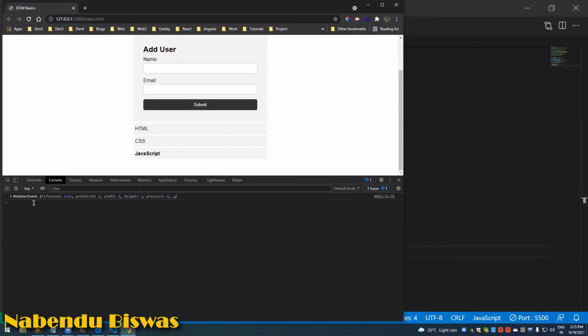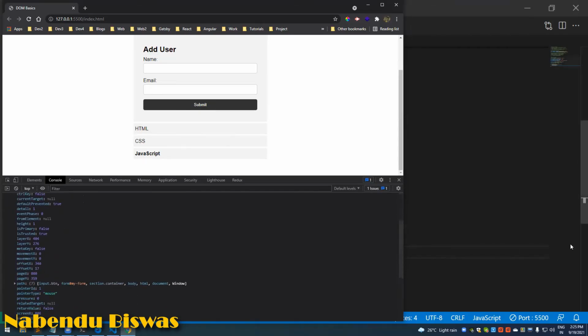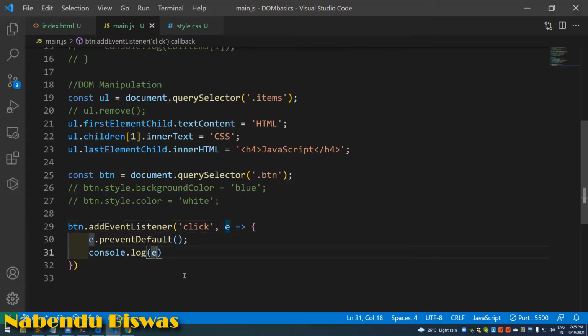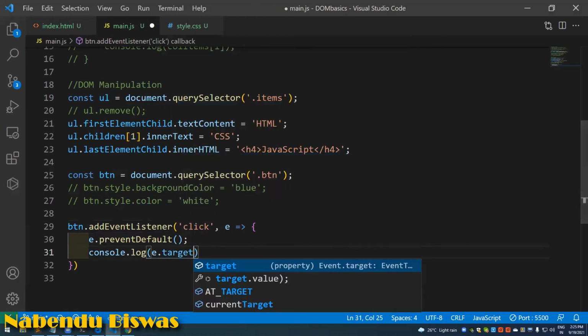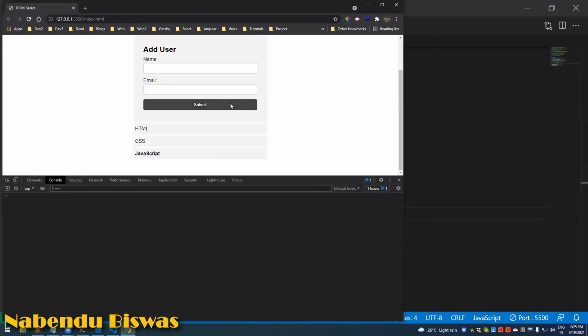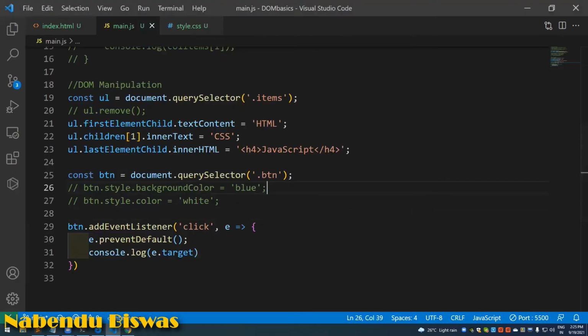So if I click on it, see everything will come. So we can do a lot of tasks on it. And e dot target, there is something known as target, which is very important. If I save it and do the target, so target is selecting the whole button, e dot target. Okay, so this is like this.